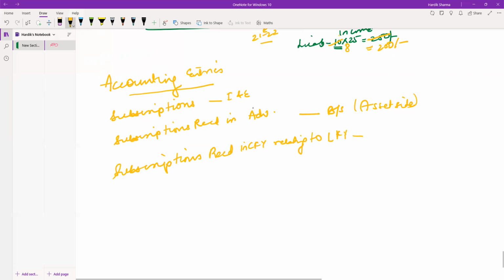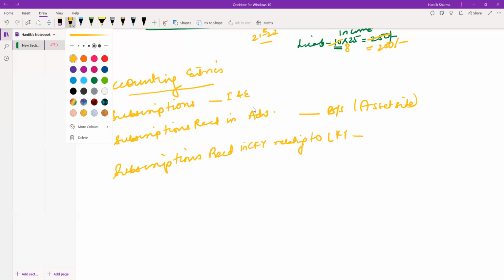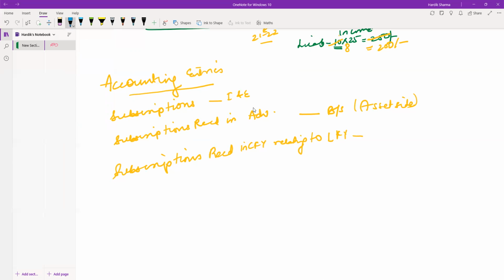I think this is something I've written wrong. Not the asset side. This is the liabilities side. And subscriptions received in current financial year relating to last financial year is on my asset side. Right?